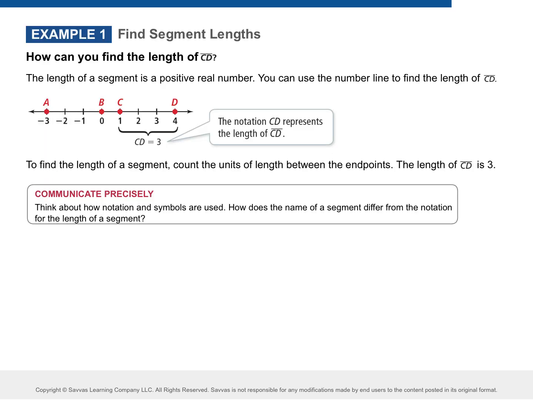This is on your notes, correct? Yeah. Okay. So, find the length of CD. They already did that for us, which is 3. Okay, what does it say on your notes it wants you to do? Figure out what AC is. Okay, so AC is here. What are the 2 ways you can do it? Subtract or count. What do you get when you do either? AC, remember, start here. Go 1, 2, 3, 4.